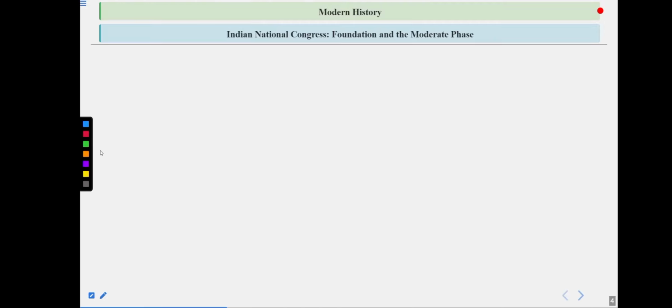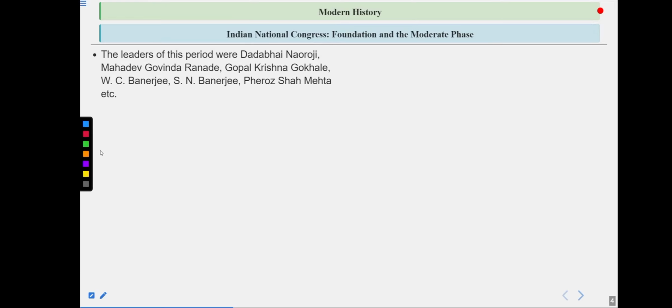Let's read something about the Indian National Congress. This is really important. We need to know a lot about them, and we will see the foundation, the moderate phase, and some other things related to it, especially all the important sessions as well. The leaders of this period were Dadabhai Naoroji, Mahadev Govind Ranade, Gopal Krishna Gokhale, W.C. Banerjee, S.N. Banerjee, Firoz Shah Mehta, etc.